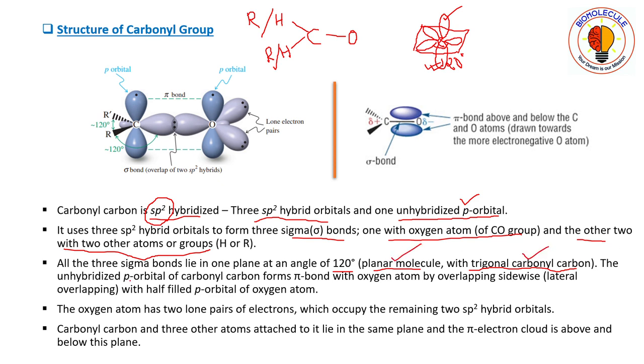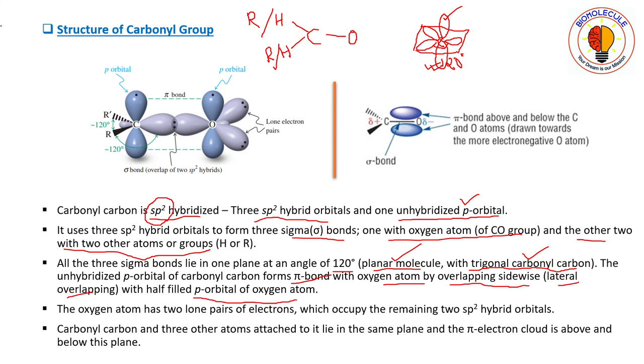The unhybridized p orbital of the carbonyl carbon forms a pi bond with the oxygen atom by overlapping sidewise, that is lateral overlapping, with the half-filled p orbital of the oxygen atom. Now here the carbonyl carbon is sp2 hybridized, so the oxygen will also undergo sp2 hybridization with its 2s orbital and 2 p orbitals to form 3 sp2 hybrid orbitals.